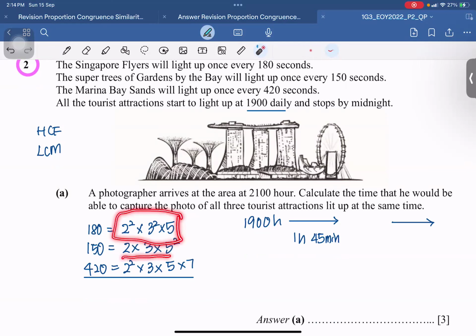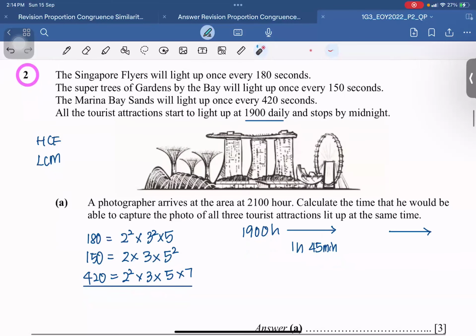Okay, so you're going to work out the answer, expressing every one of them as a product of prime factors. The next thing is, do we use the highest common factor or the lowest common multiple? If I look at my highest common factor, it is actually 2, 3, and 5. 2 times 3 is 6, 6 times 5 is 30. Do you think all of them will light up again in the next 30 seconds? That's not possible, right? So in this case, a very logical choice will be to choose the LCM, the lowest common multiple.